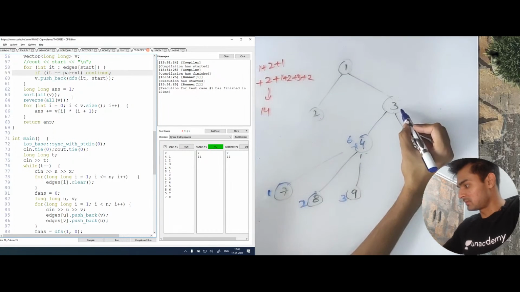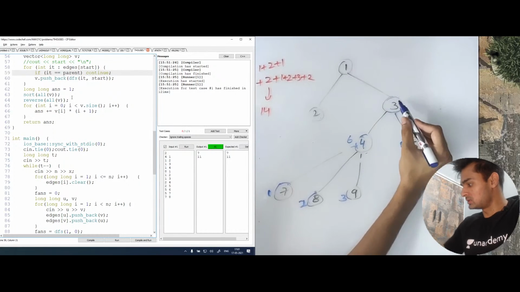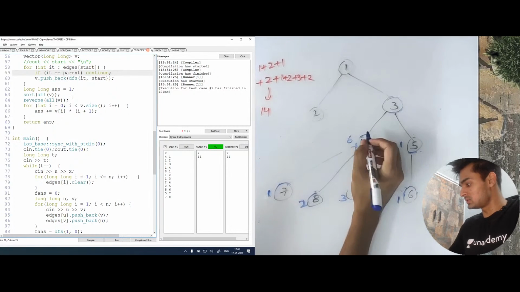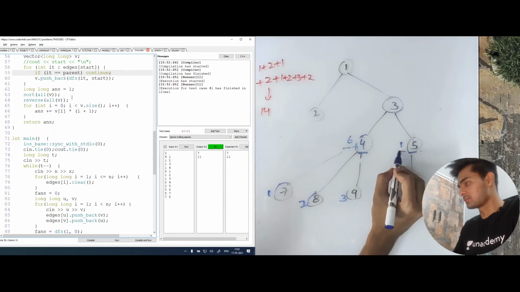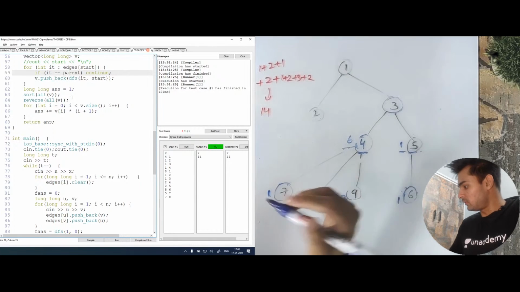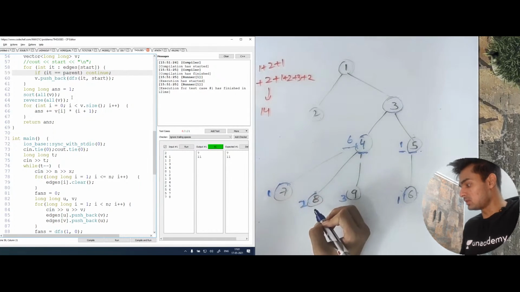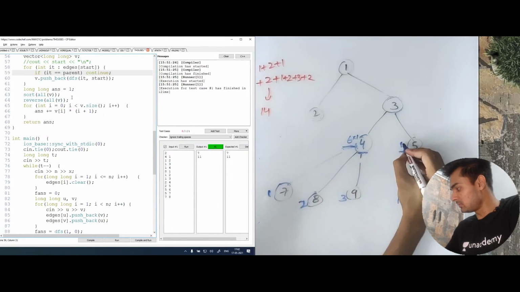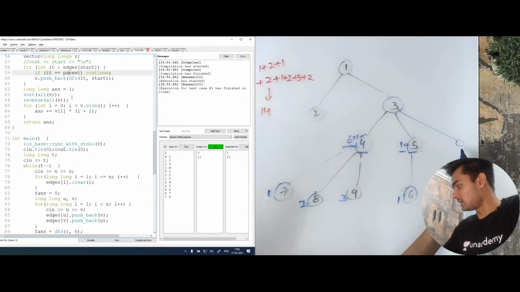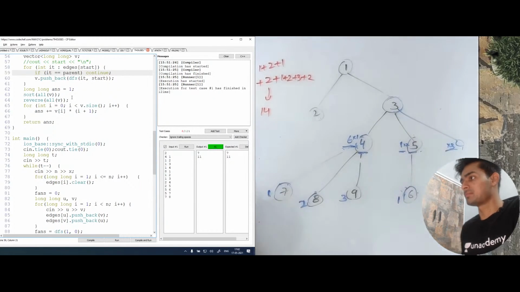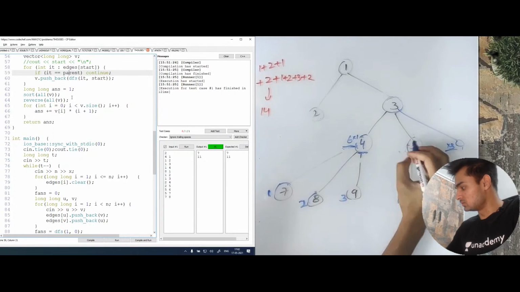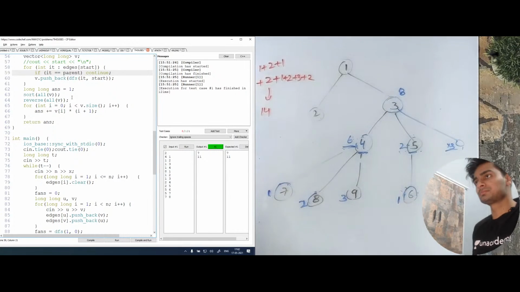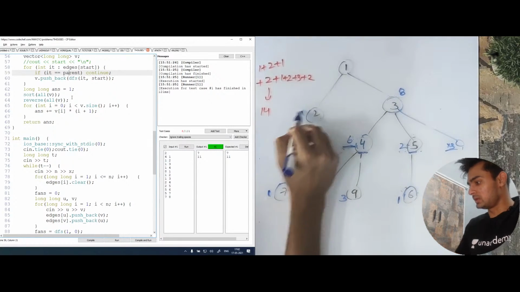Now let's come on to this 3. This 3 knows that this 4 has more children than this 5. How it knows is because this 6 is greater than 1. What we'll do is start multiplying all the values. We'll multiply the very largest value by 1, this value by 2, and similarly if we had any other value, we would have multiplied it by 3. So this one converts to 2. So this 3 gets 8, and this 2 has 1 only.